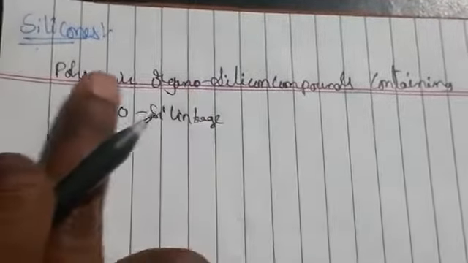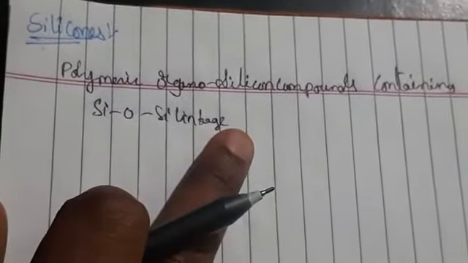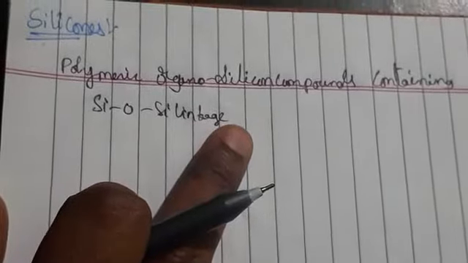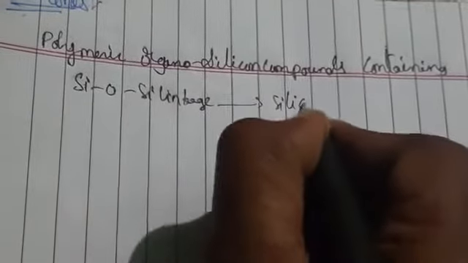So when you write the preparations, if there is a Si-O-Si bond, it is generally a polymeric organosilicon compound. Organosilicon compounds have alkyl groups, which we call organic groups. Polymeric means it can form many types of compounds. So polymeric organosilicon compounds containing Si-O-Si linkage, we call silicones.